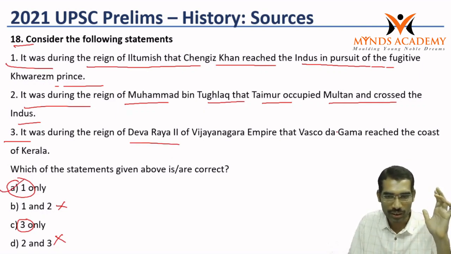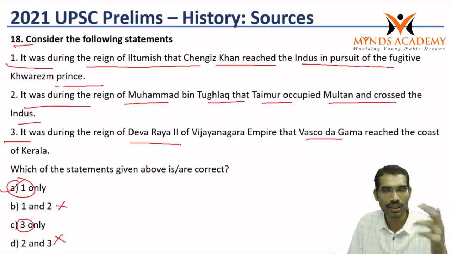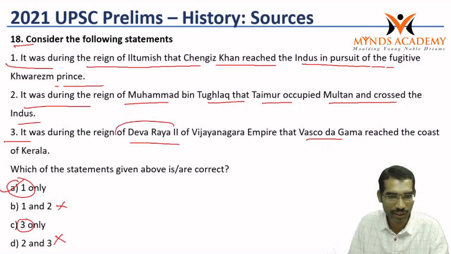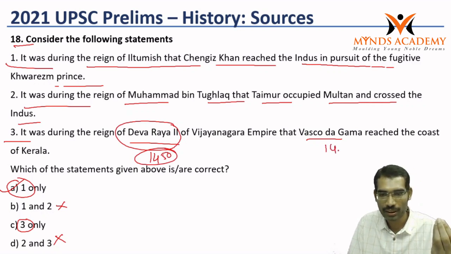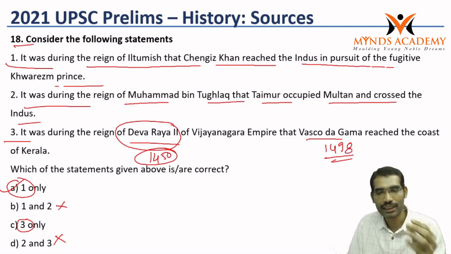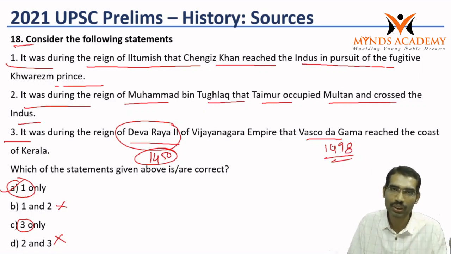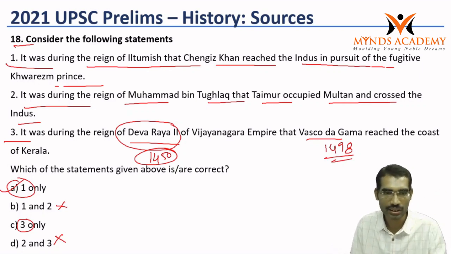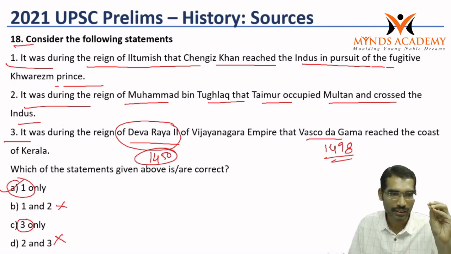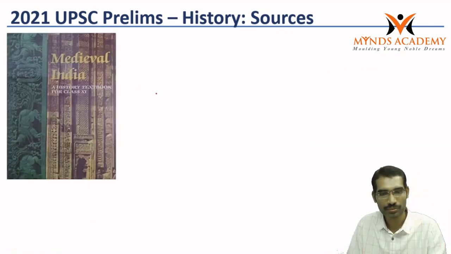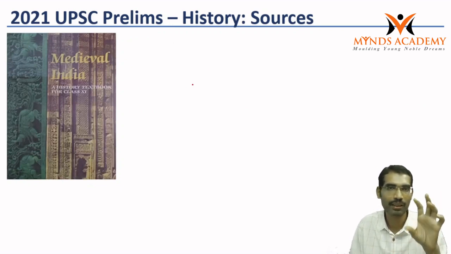Even if we do not know whether Vasco da Gama came during Devaraya II or not, even in this book you can find the Devaraya II time period. He is in the 1450s. Vasco da Gama came in the 1490s, nearly 1498 he reached. Much before Vasco da Gama, Devaraya II was there. So even this can be answered from this book. But just by eliminating 2, the chances increase by 50%. Now the only options are 1 only or 3 only. 1 can be answered directly from one of the paragraphs of this book while reading about Iltutmish. So once again, we can answer from the basic book.